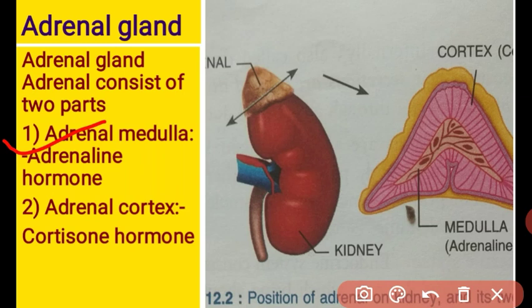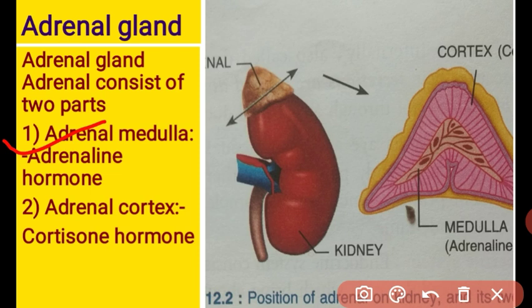At that time you need extra energy, and the adrenal gland secretes the adrenaline hormone. This hormone gives extra energy and extra strength to handle the situation. Got it? So it is called the flight and fight hormone. And what is the function when the adrenaline hormone is secreted? It increases the heartbeat, it increases the blood pressure, and it increases the glucose level in the body. Why? Because you get extra energy in our body.